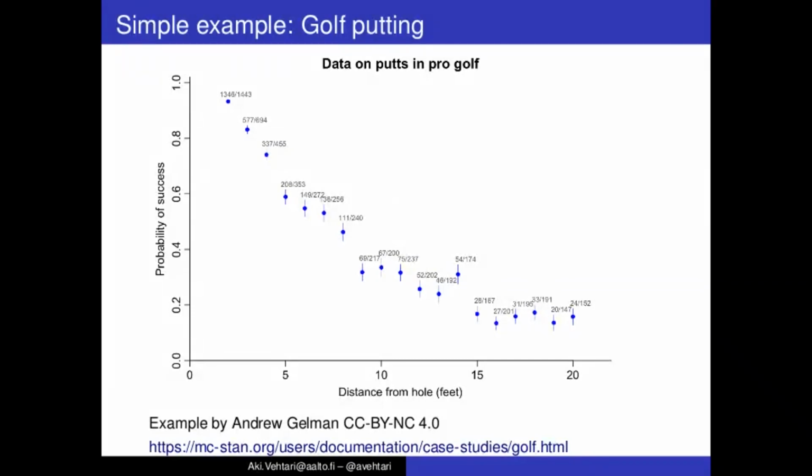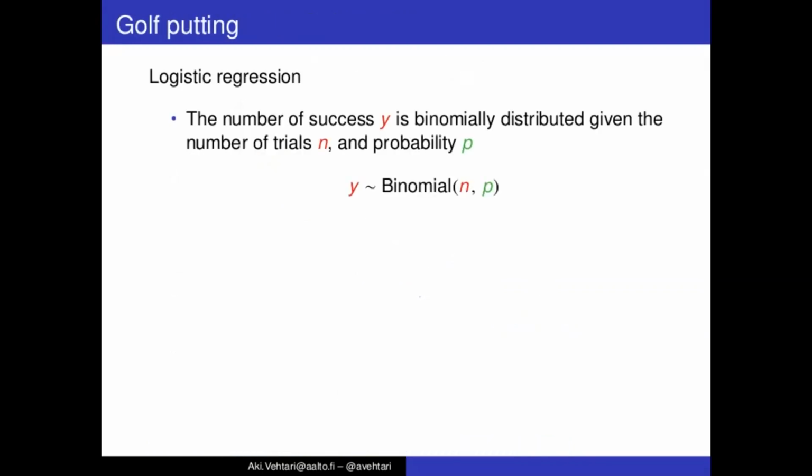As these data are probabilities, we could think the usual model for probabilities, logistic regression. The number of successes y is binomially distributed given number of trials n and probability p.